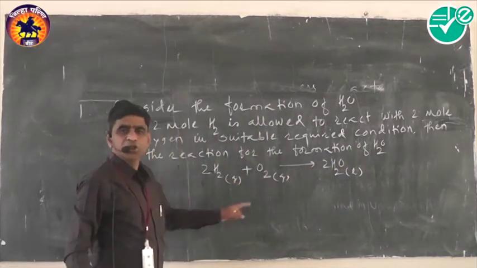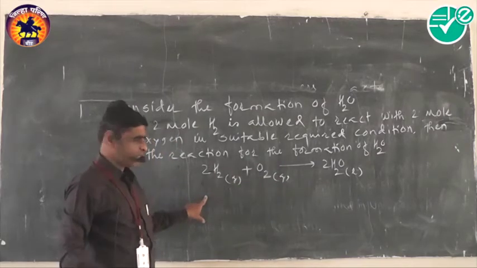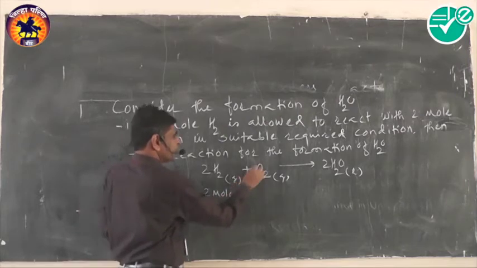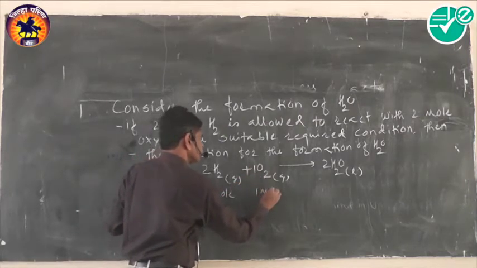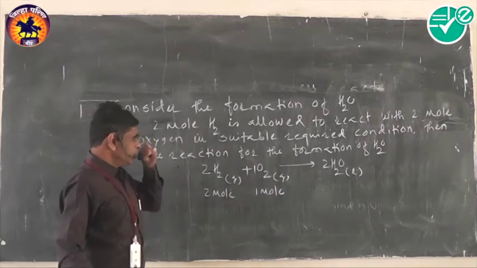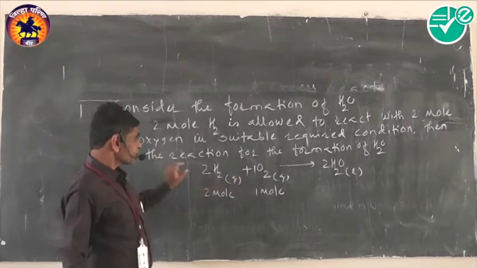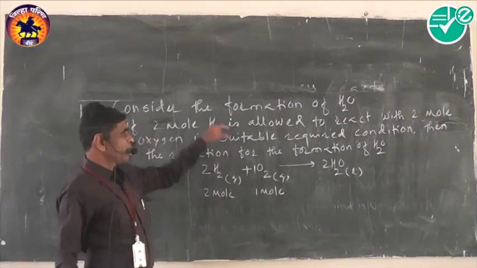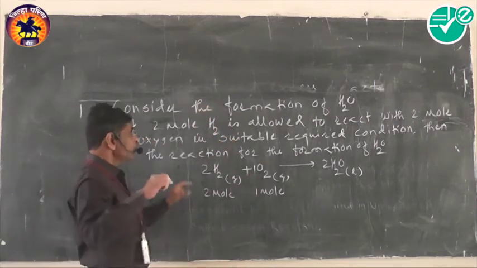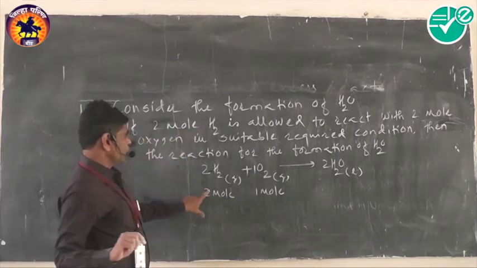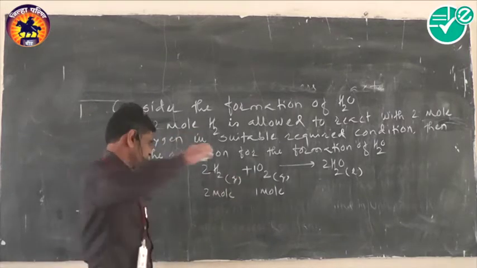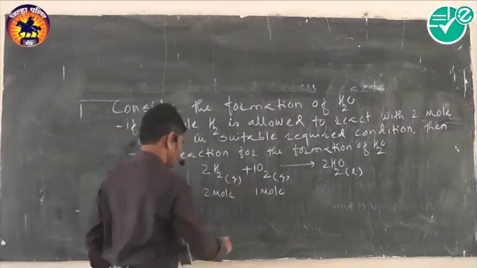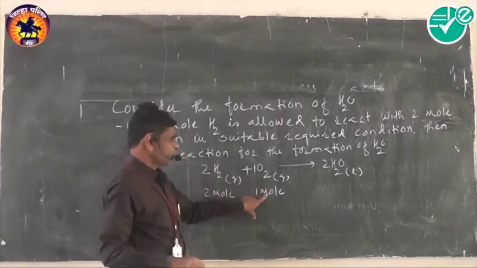According to this balanced reaction, 2 mole hydrogen reacts with 1 mole oxygen. For complete reaction, 2 mole hydrogen must react with 1 mole oxygen. But in this experiment we take 2 mole hydrogen and 2 mole oxygen.